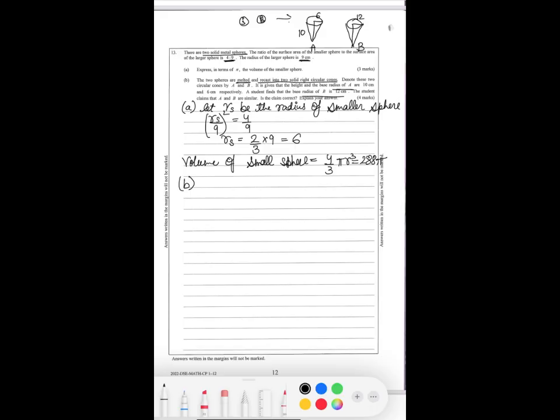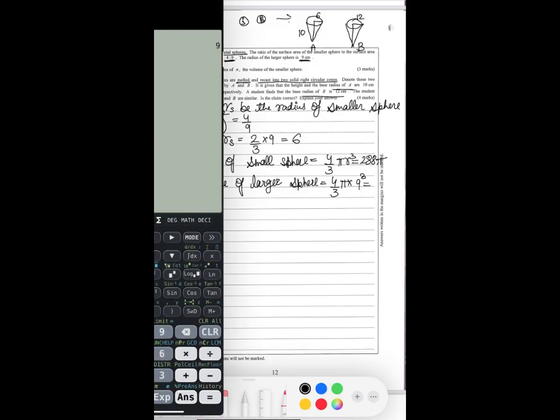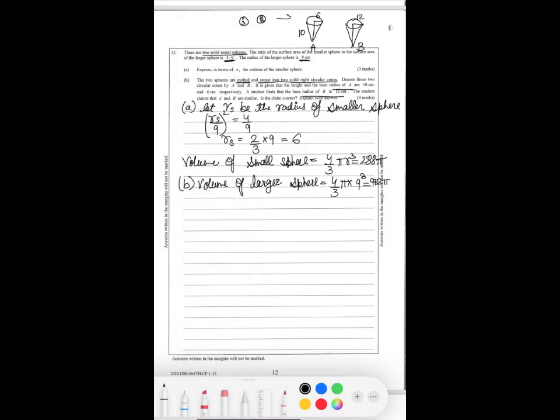First we will find the volume of the larger sphere. Then we'll add both of them and convert it. Let's find it. Volume of the larger sphere is equal to 4 over 3 pi 9 cubed, which is 9 cubed times 4 divided by 3, 972 pi. The volume of both of the spheres we know.